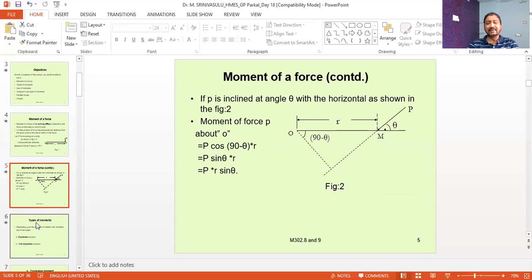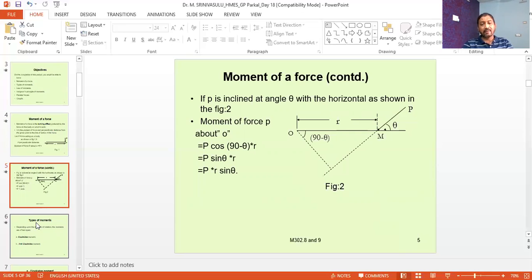Here what is happening, in this figure, the force P is applied at the same point M, but at some inclination. The force P is making an angle theta with the horizontal at point M. Here also we should take the same thing. The moment of the force is, by definition, the product of the force and the perpendicular distance between the force and the point through which it is about to rotate.